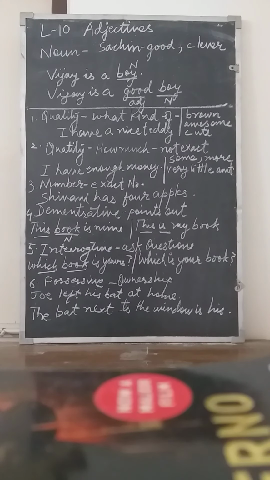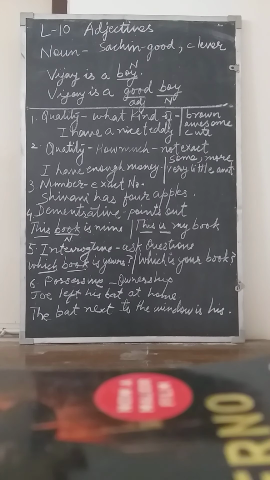Another example, if I say Shreya has 5 chocolates. Now we are talking about chocolates, but how many? 5. It tells about the quantity. So the words which describe the noun or the pronoun, they are adjectives. We have 6 main kinds of adjectives. We will start with adjectives of quality.